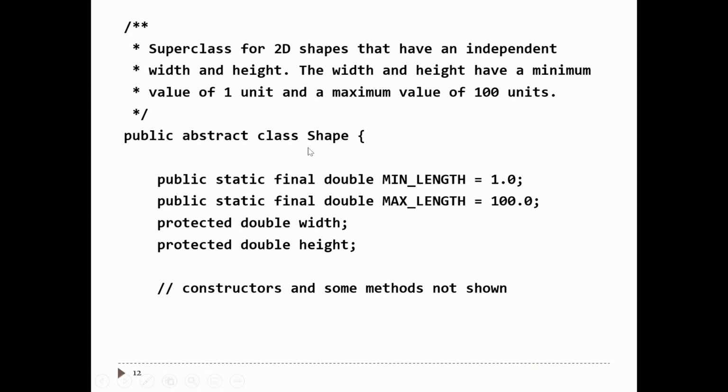Even though you don't make shape objects directly, the Shape class still has constructors. So who's going to call the Shape constructors? It's the subclasses that call them. On the first line of any class such as Rectangle or Square, you're going to call the Shape constructor by writing super(...). So the Shape class still has constructors, and its constructors still set the width and height of the shape object.